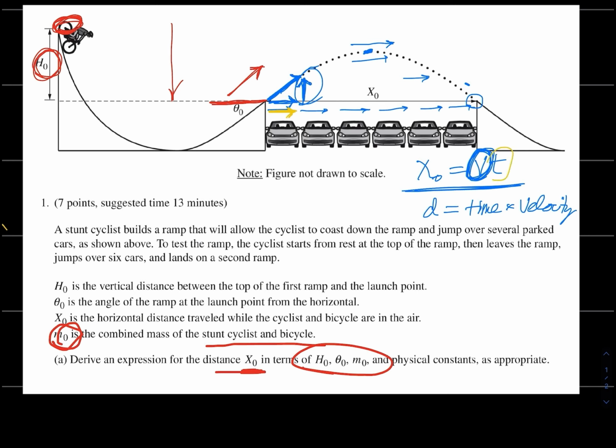And we should be able to figure out how long he's in the air doing this. And then the distance that he travels will be that horizontal velocity times the time he's in the air. All right, well, let's start playing with that.